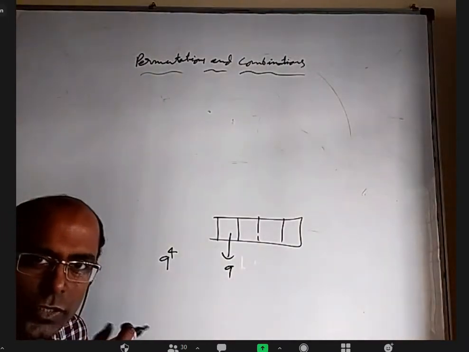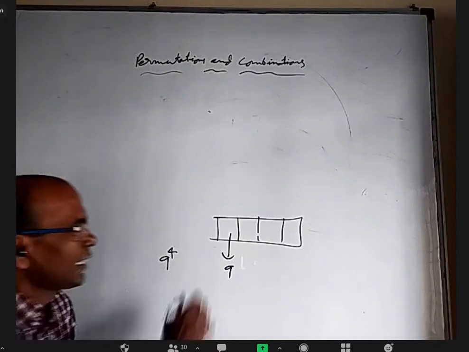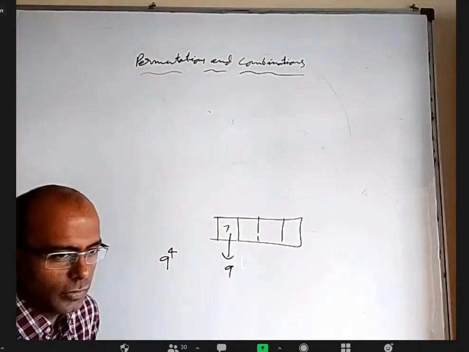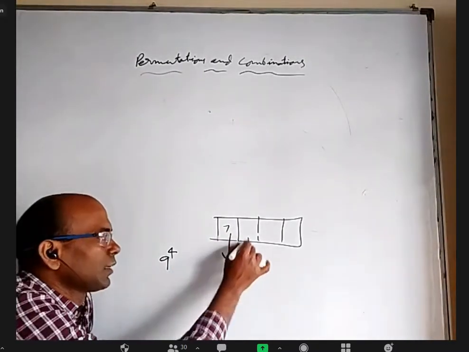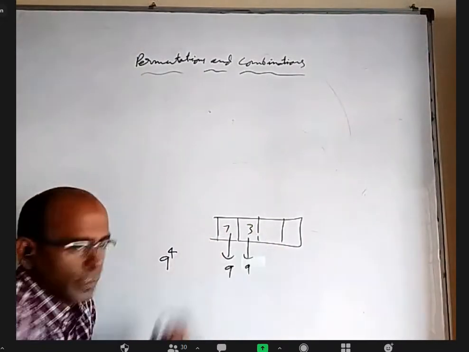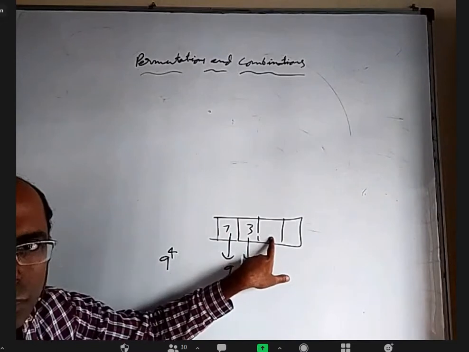Yes, Yajnashree, I think. Okay. So for filling this, 9 ways. Let us say I wrote 7 here. This is 9 because I cannot write 0 here. If I wrote 7, can I write 7 here? No, sir. That's why 9 ways. Except 7, anything else is okay. Let us say I wrote 3 here. Here I cannot write 3, but I can write 7 if I want to.